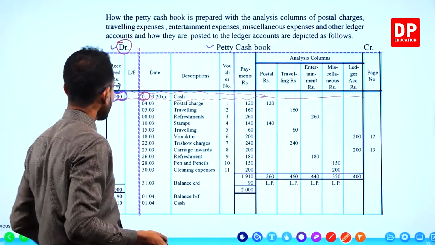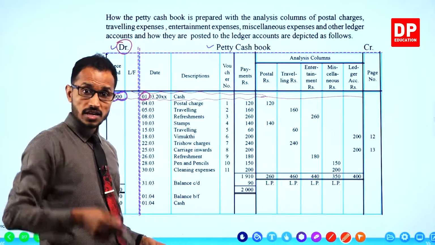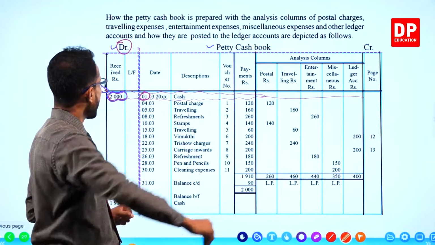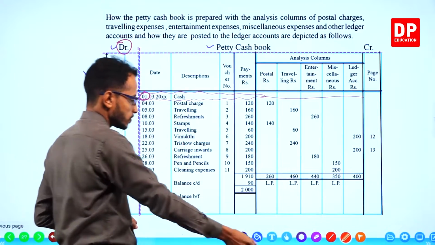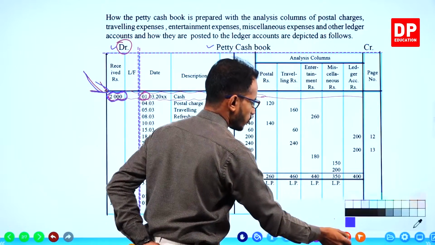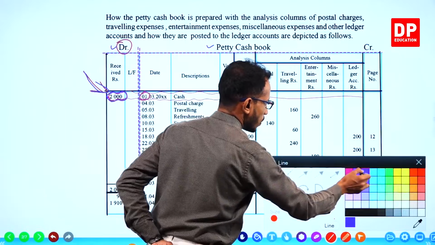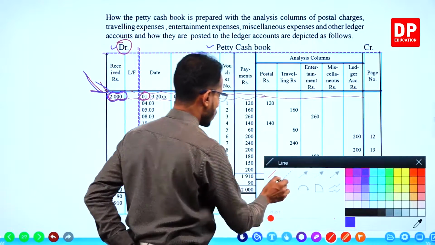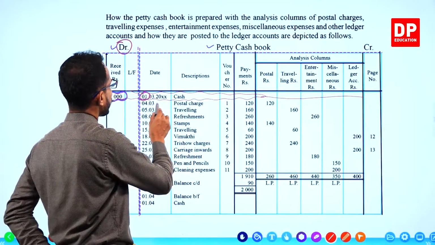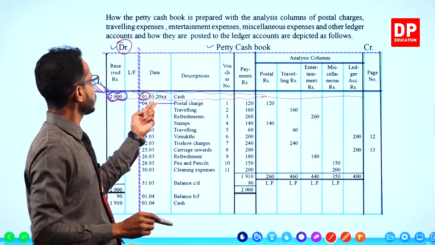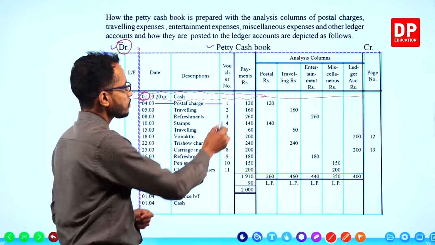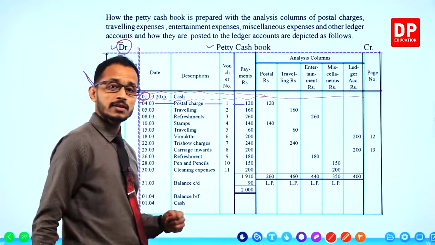Next, now let's go and check our expenses or payments. Next, we have the 4th of March, postal charges, voucher number 120.